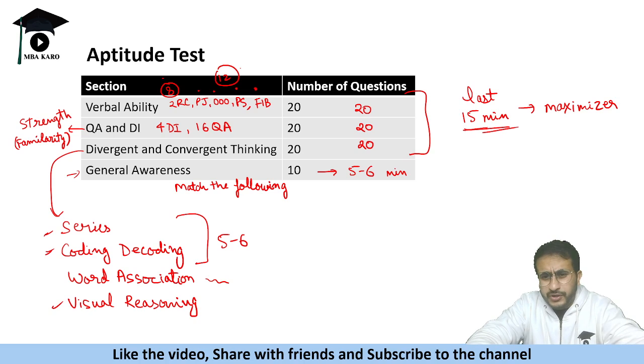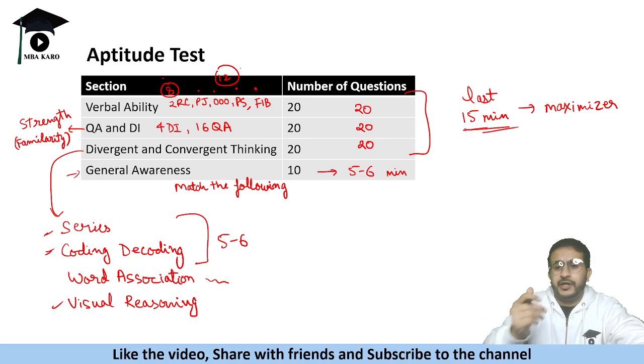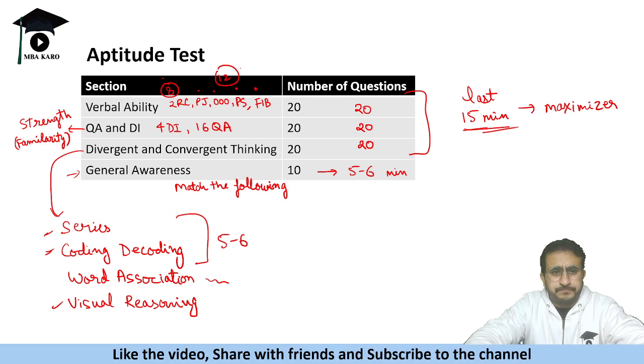Now, do not worry about the cutoffs, right? It will depend on how people relatively perform. Even if you are able to touch double digits, I think last year around 6, 7 also people got the calls. So if your CAT percentile is 95 plus, maybe at 10 also you might be able to get a call. But if your percentile is around 80s, maybe you might need a 15 plus score, and that is achievable if you attempt the paper strategically.